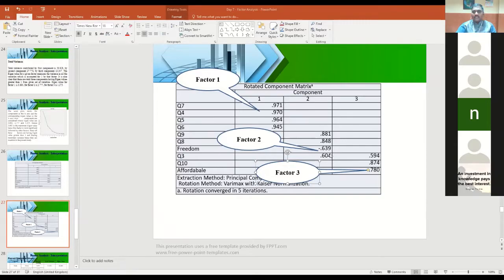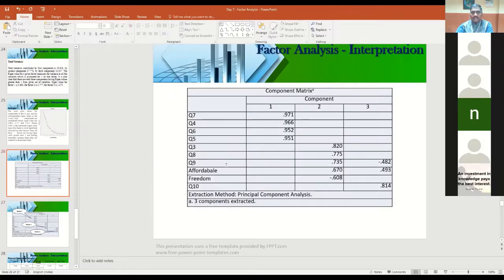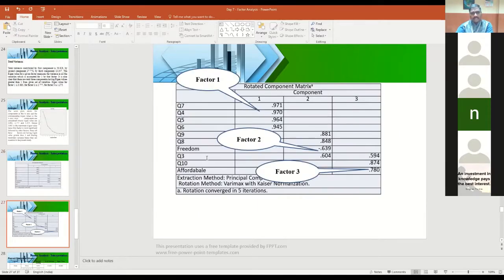Now see, in factor 1, there is 1 negative value. Sometimes you may get that. In that case, you can omit it. No problem. Even if it shows a coefficient value more than 0.4, that particular question is not applicable to factor 1, sorry, factor 2. See the previous table. Is there any cross-loading of that question? No, only one factor has given a value, so in that case you can omit that.